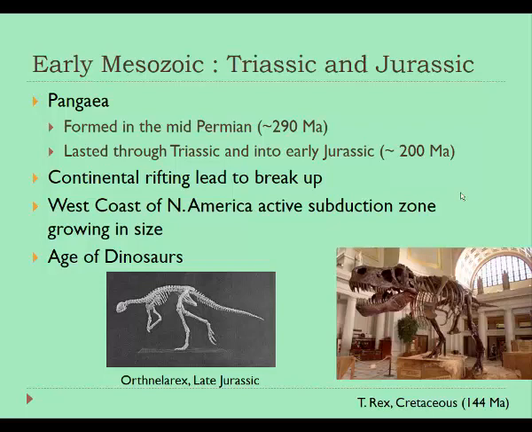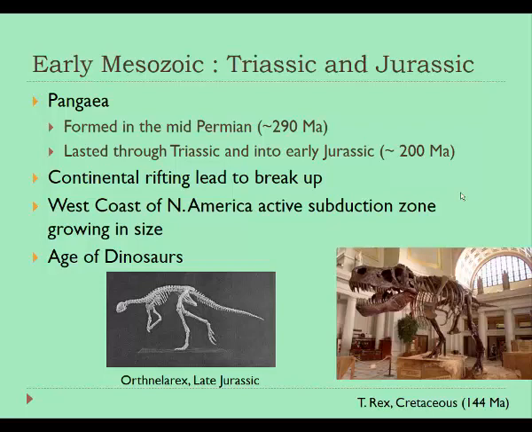Along with time, as the Americas start moving away from the other parts of Pangaea, there is an active subduction zone along the western part of North America.